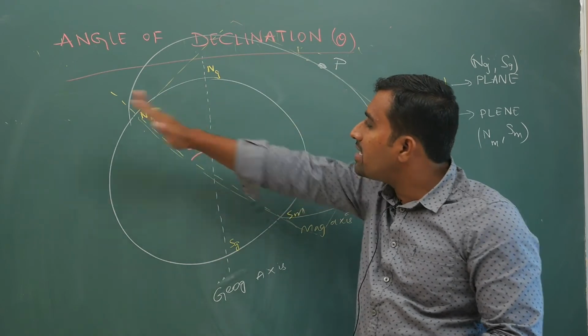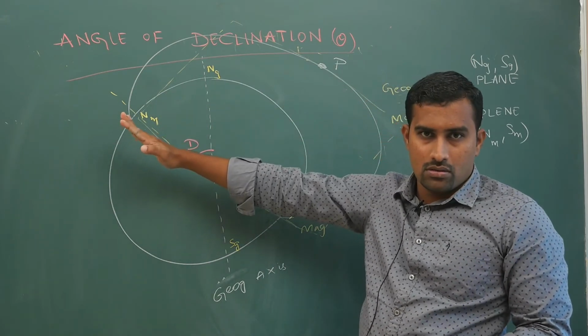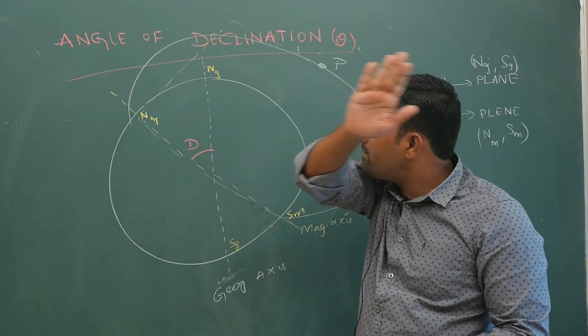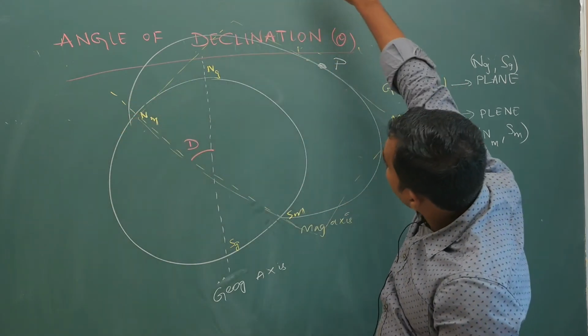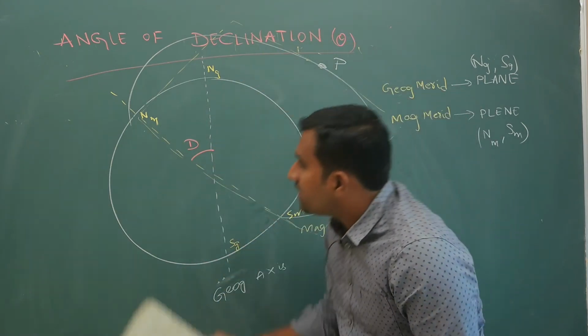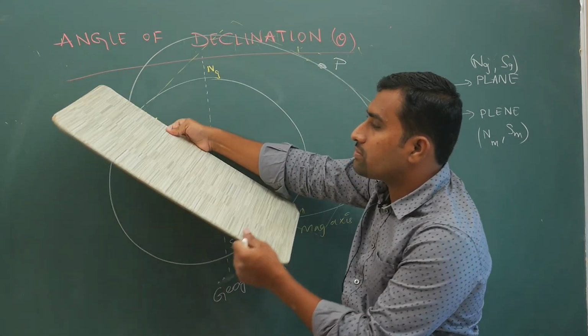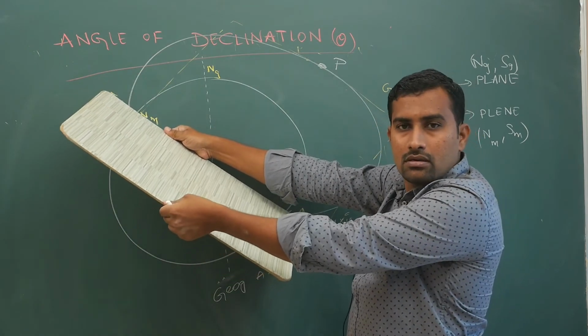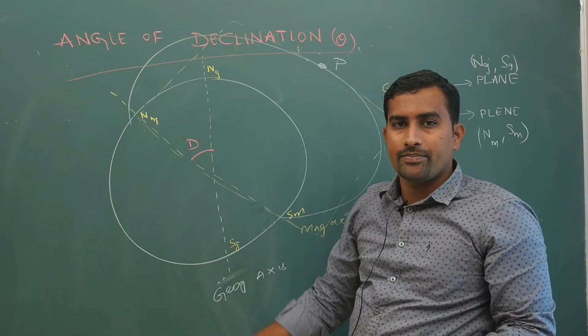Your magnetic meridian is not only this way. No. Magnetic meridian is a plane passing through the poles, that's all. It can be this way, it can be this way. If the point is here, for example, it can even be this way, this way, this way. It can even be here. If the point is here, this is also a magnetic meridian.